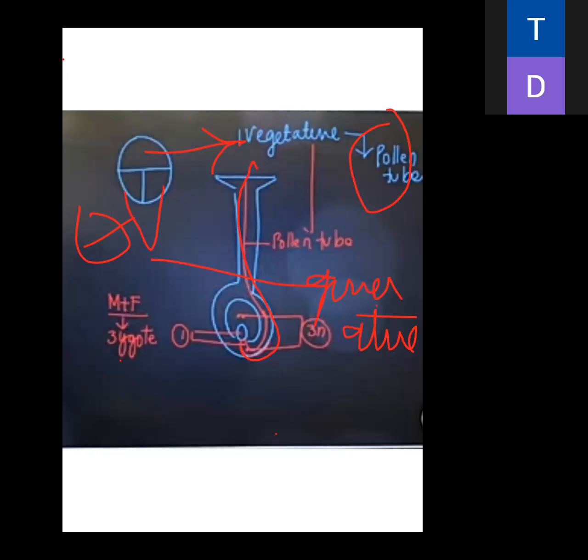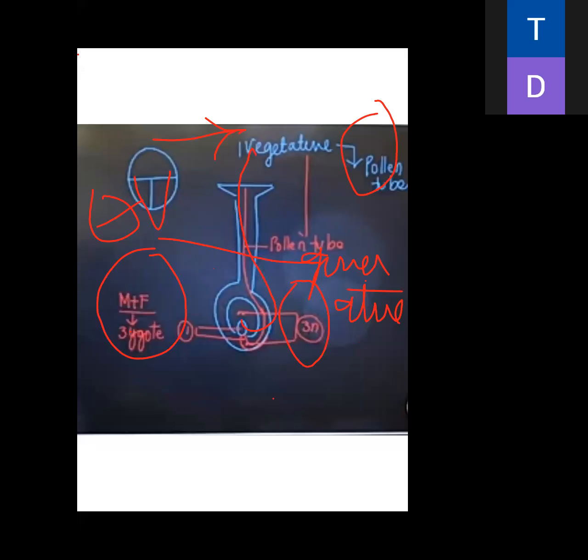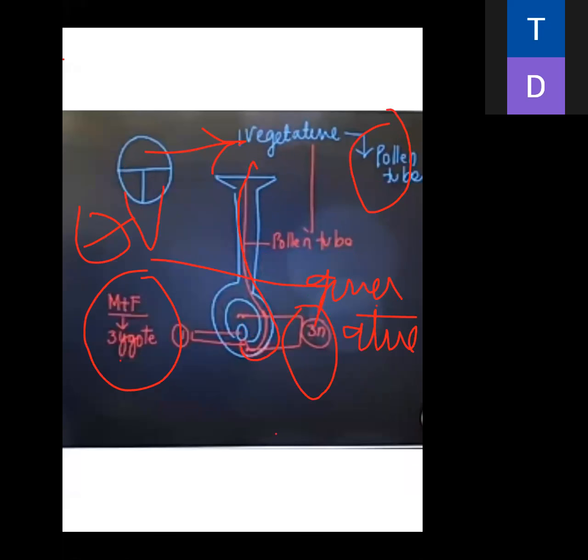One is fused with the ovum and produces the zygote, and one is fused with the secondary nucleus and produces 3n. That's why this type of fertilization is known as double fertilization and triple fusion. Is it clear, beta? Here your chapter is complete. Any query regarding this chapter?